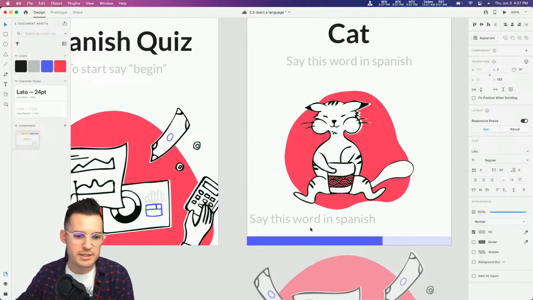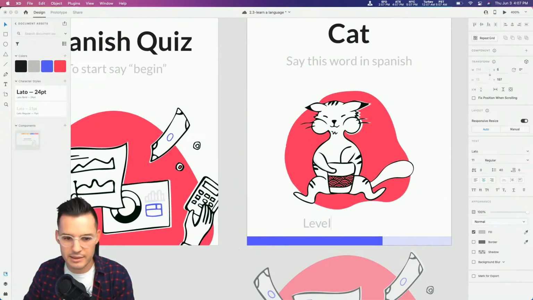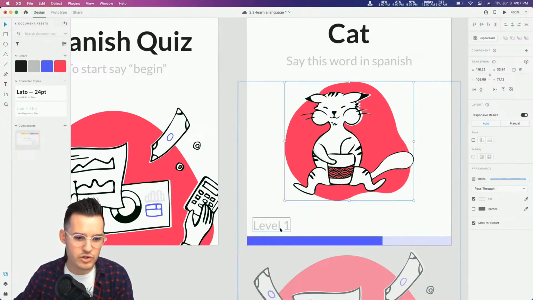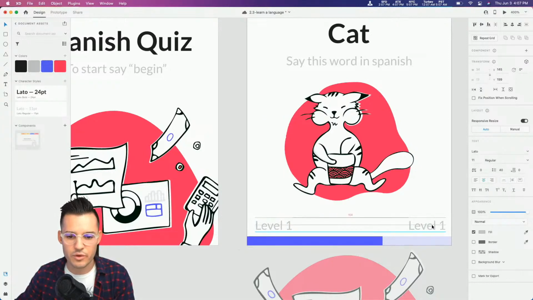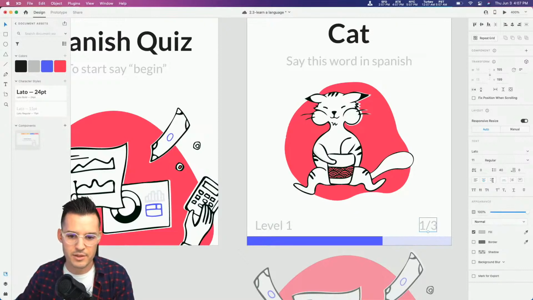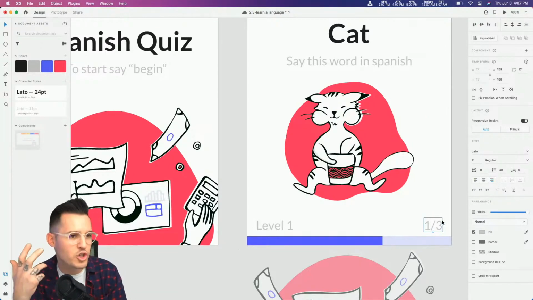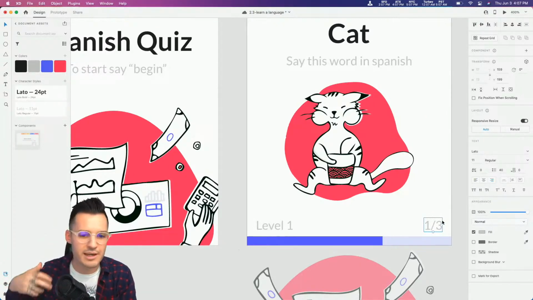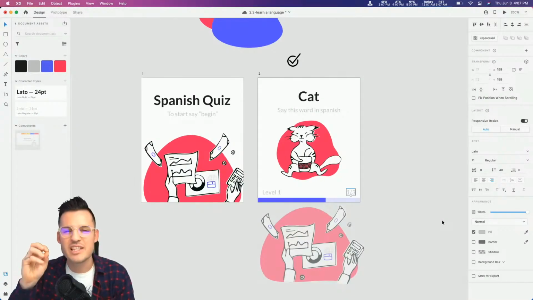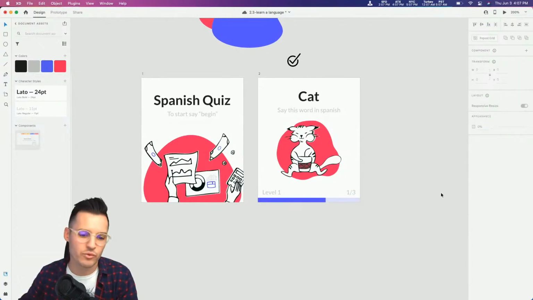Let's do one more piece of text in here, and this can be the level that we're on, like level 1. Let's move our little kitty cat illustration up there, and then we'll do another one over here, and this will just say 1 out of 3. Okay, let's right align this and left align this just to kind of keep things consistent. Let's go 8 pixels away from the screen edge there, and 8 pixels there. When you're doing smartwatch interfaces or really small screen real estate, you've got to watch out for spacing, because it can turn out to be really nitty gritty with the limited amount of real estate that we have.